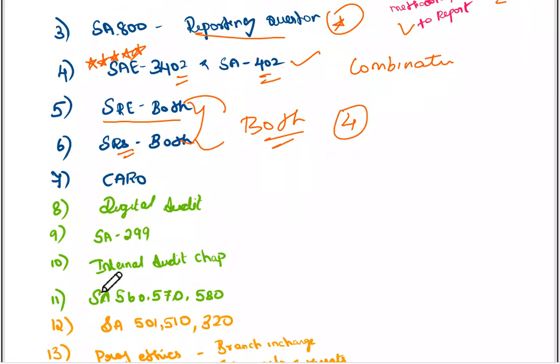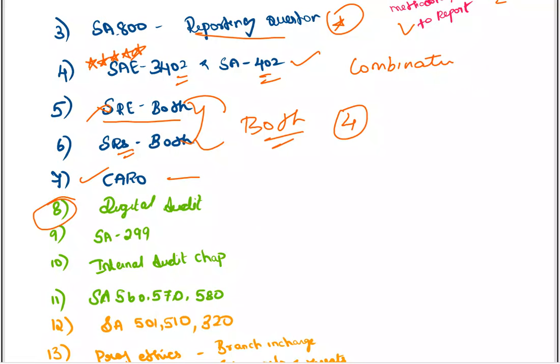Even there can be a situation where you are not at all going to get an SRE question, but please don't go and take the risk. Next is CARO. For CARO, kindly do all the small clauses. Give importance to big clauses, but sometimes they ask small clauses, which are very easy. So please concentrate on the small clauses equally.